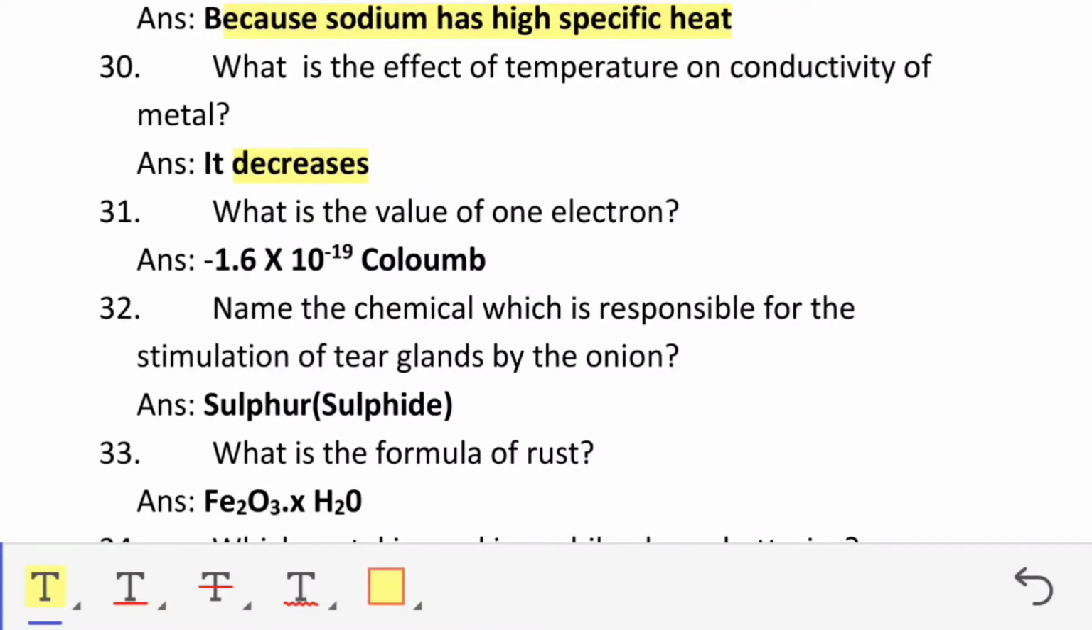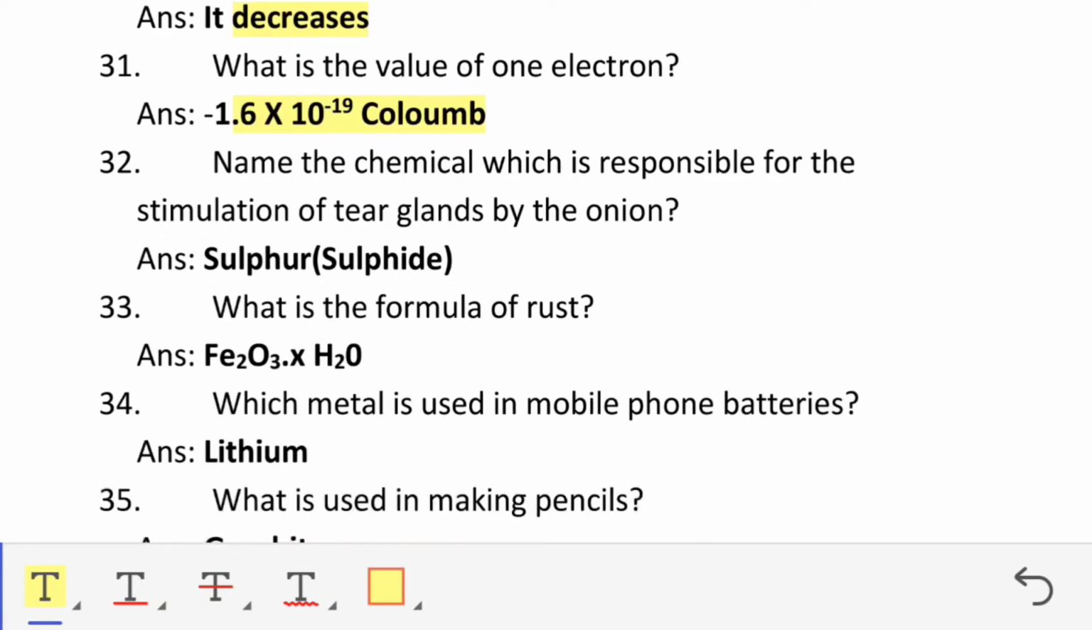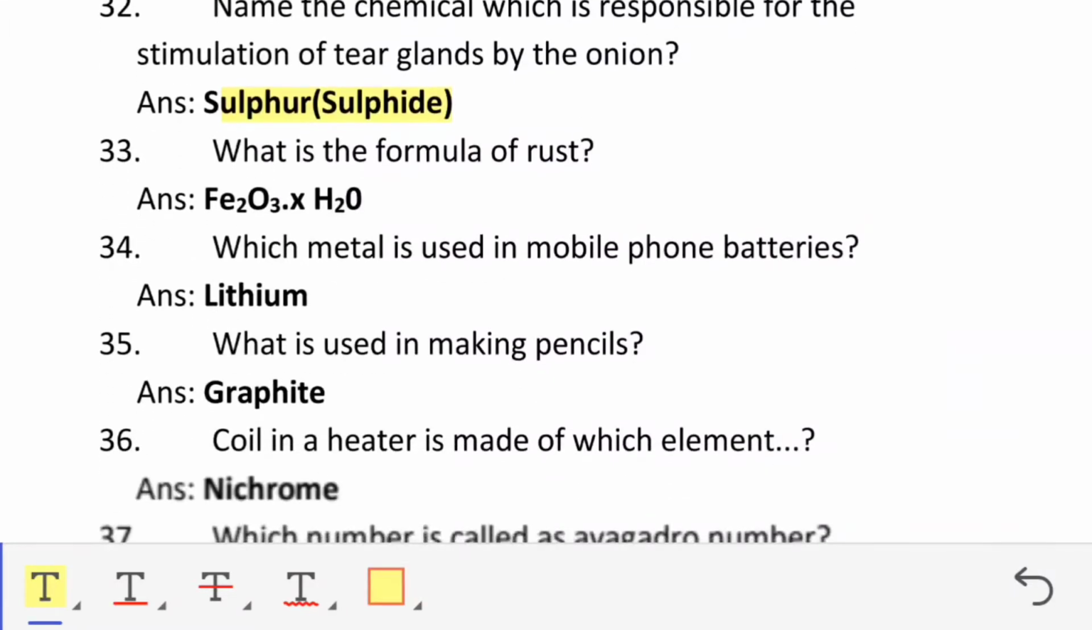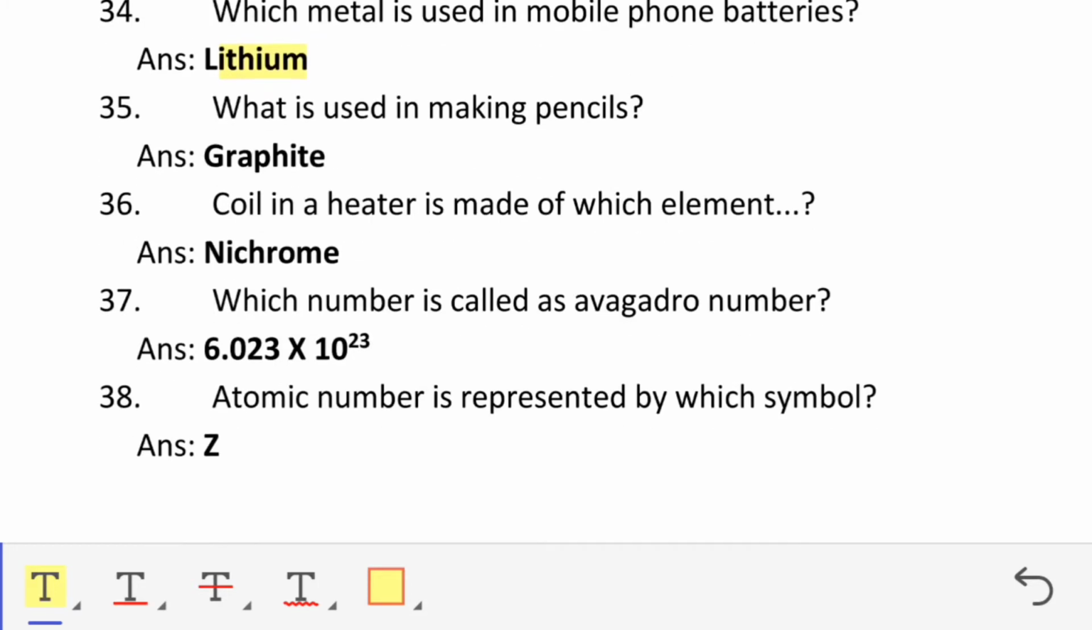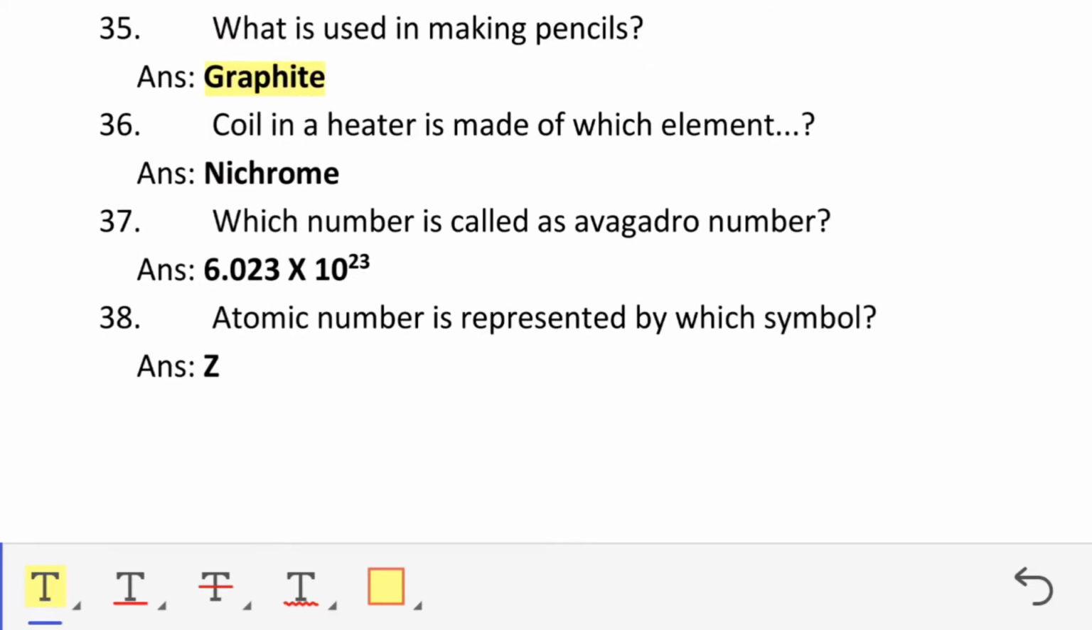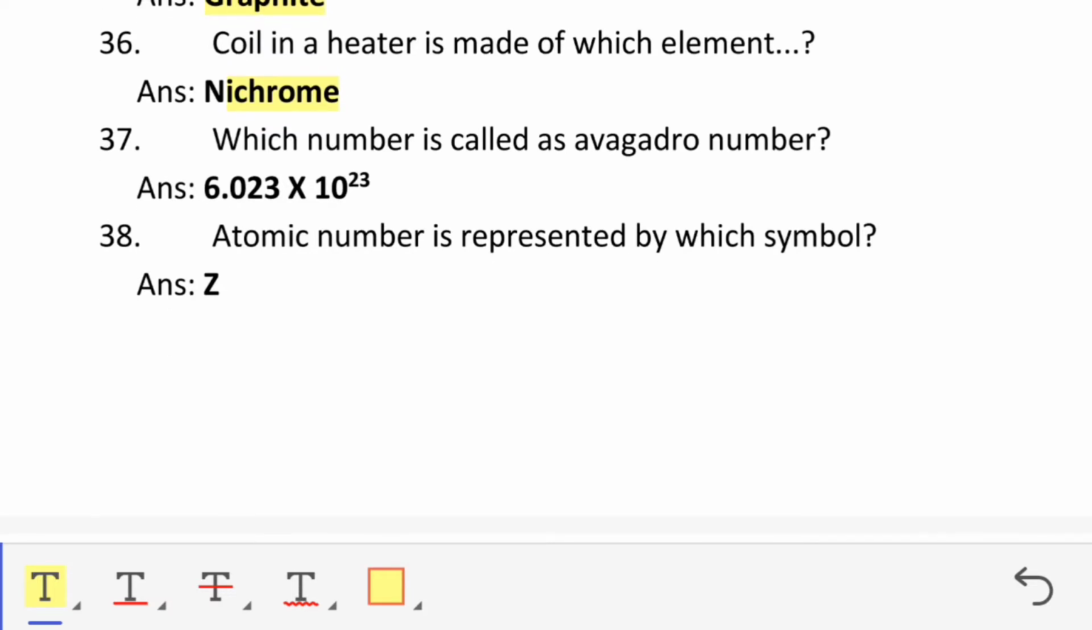What is the value of charge of 1 electron? 1.6 into 10 to the power minus 19 coulomb. Name the chemical which is responsible for stimulation of tear glands by the onion. Sulfur. What is the formula of rust? Fe2O3 into H2O. Which metal is used in mobile phone batteries? Lithium. What is used in making pencils? Graphite. Coil in a heater is made of which metal? Nichrome. Which number is called Avogadro's number? 6.023 into 10 to the power 23.